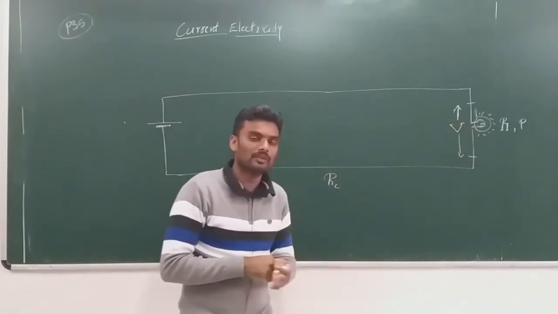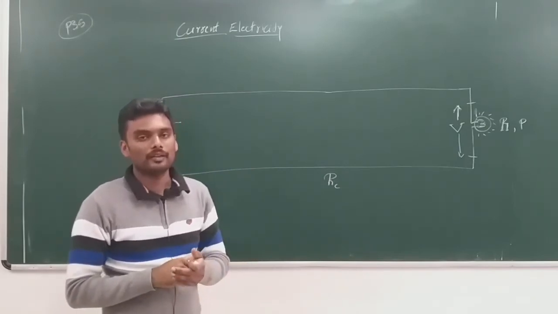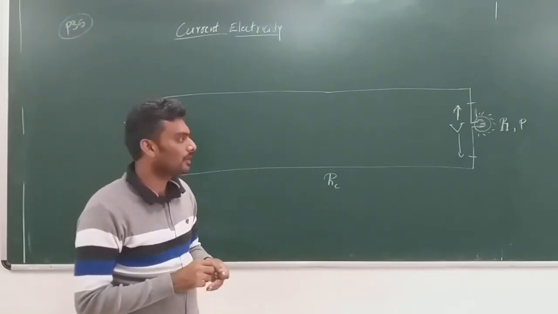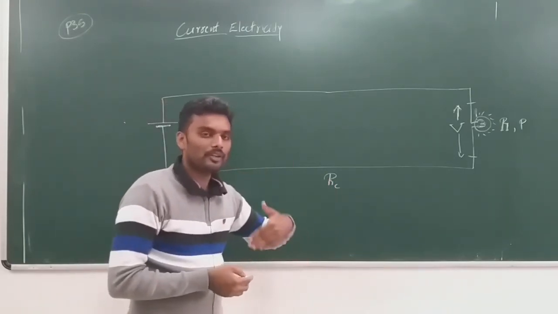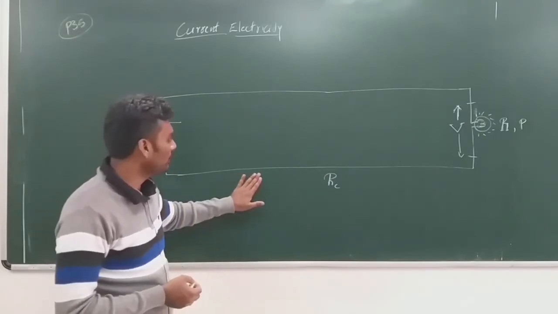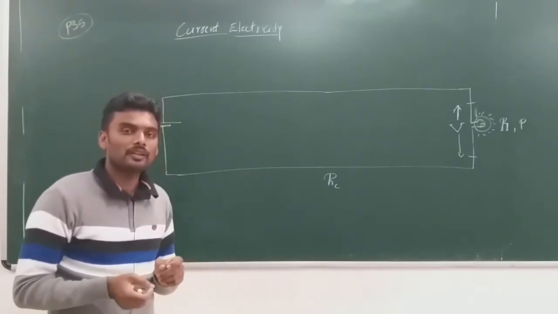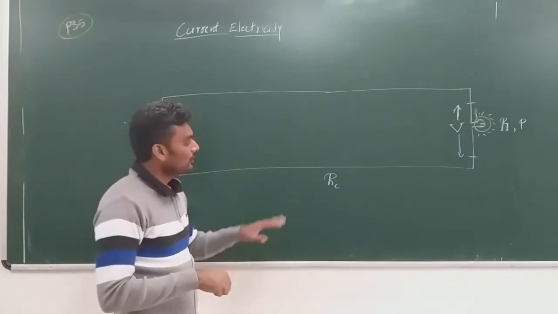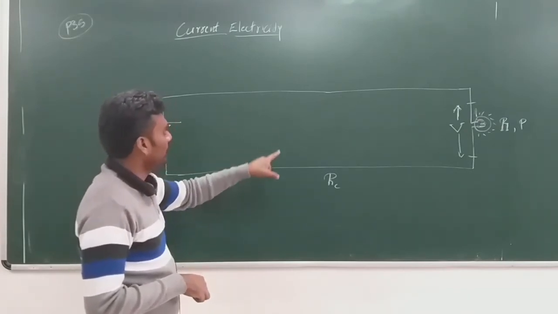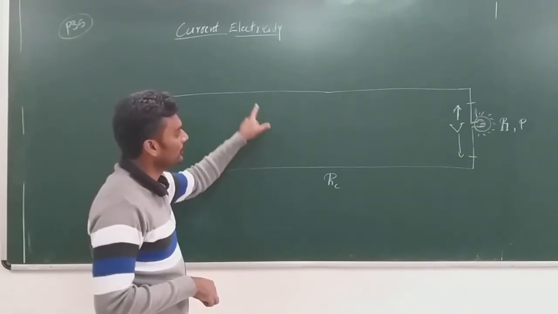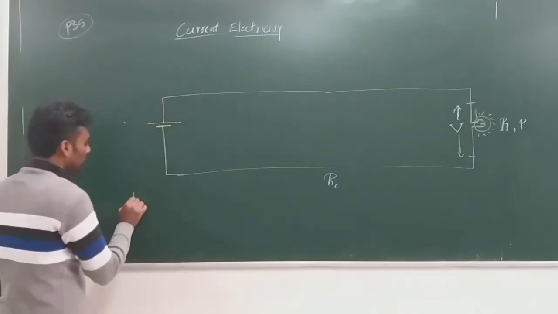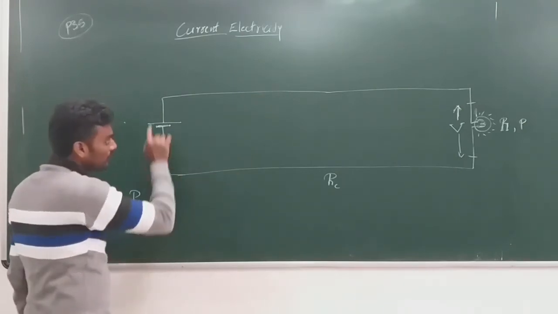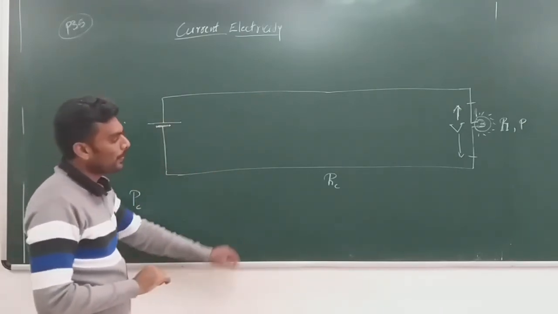This is what happens even in our daily power transmission. When the power transmits from one place to the other, a lot of power is lost in the wires, but we need to minimize it. We cannot make it zero, obviously, but we need to minimize the power loss. So let the power loss in the conductor be PC. Power loss in the conductor, not in the device, that is fixed.